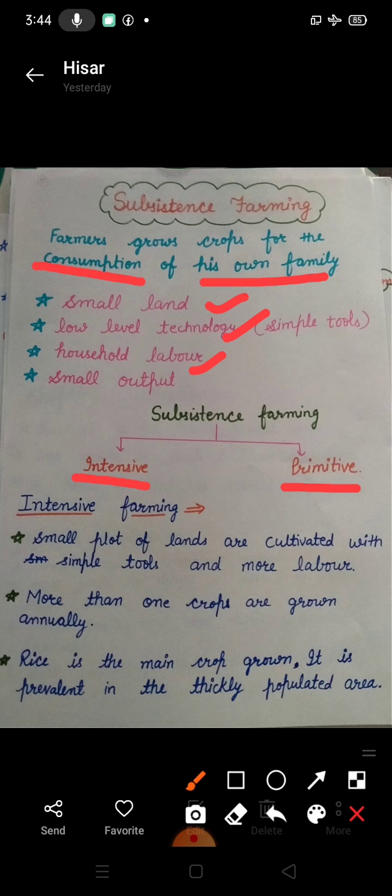In rainfall rich areas, crops can be grown more than one time, according to their climatic condition. Rice is the main crop grown. It is prevalent in the thickly populated areas, but that must be a rainfall rich area.